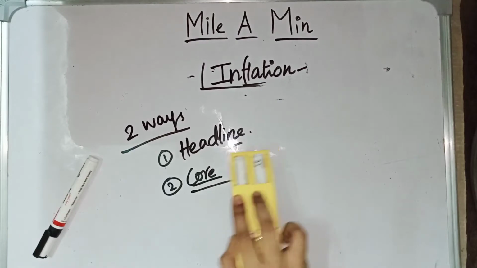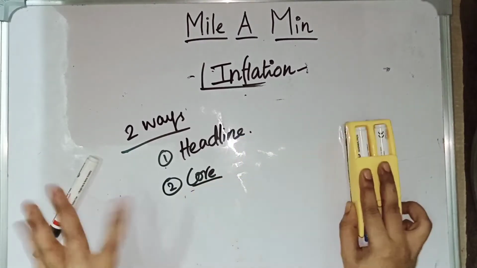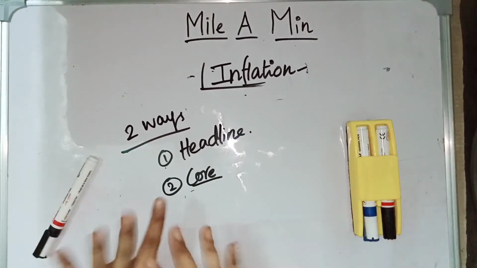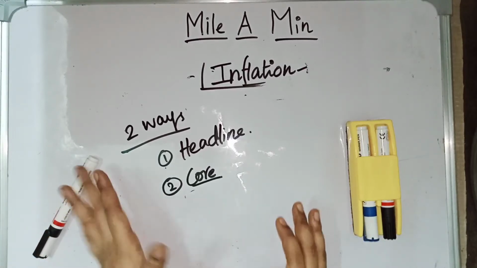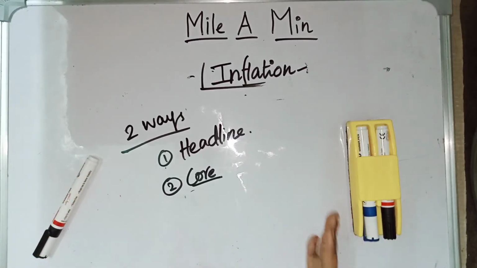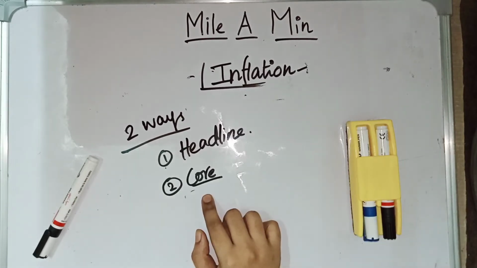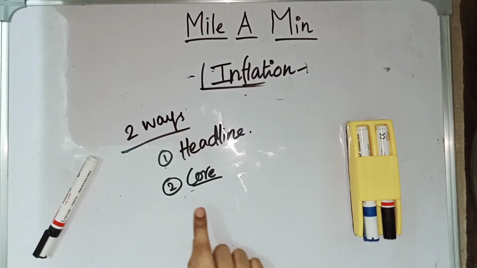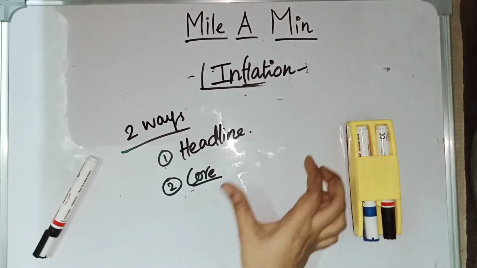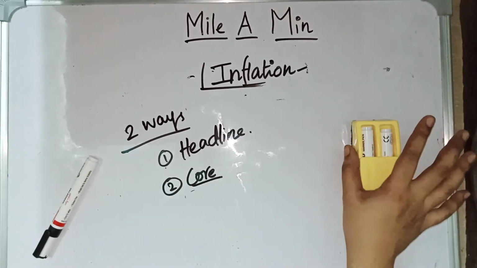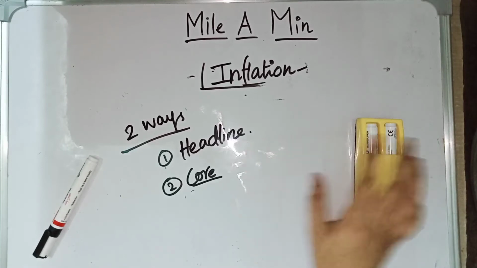You can see the cost of vegetables changes highly from day to day. So food and energy are more volatile, and because of this, they are excluded while calculating core inflation. Generally, if we say inflation, it is headline inflation. If the term inflation is used in newspapers or anywhere, they mean headline inflation.